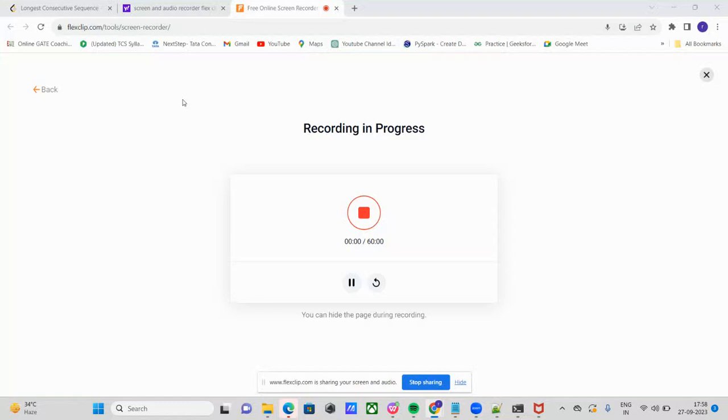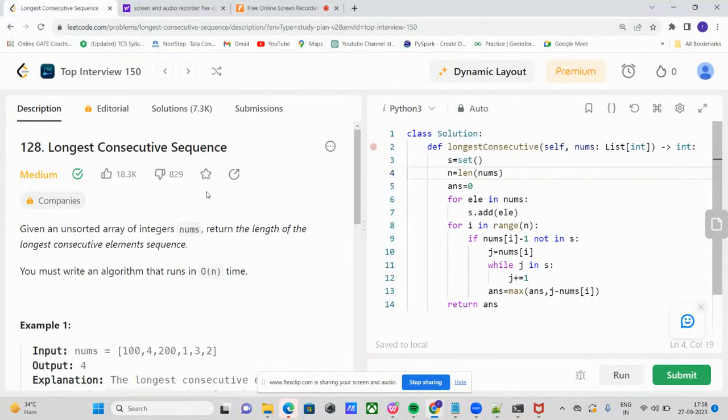Hello friends. Today we are going to solve one of the most important questions, which was asked by most of the top companies like Amazon, Google, Flipkart, and Walmart. This is the longest consecutive sequence.